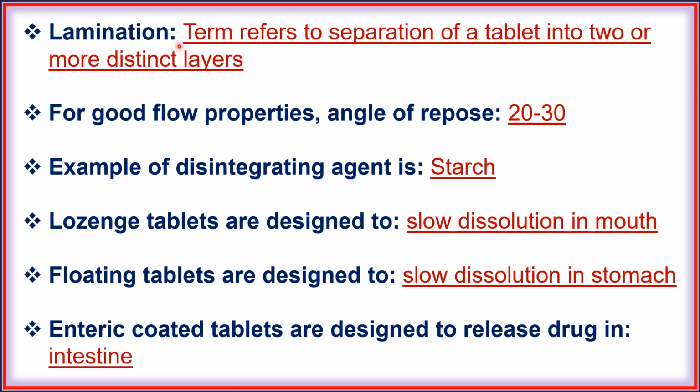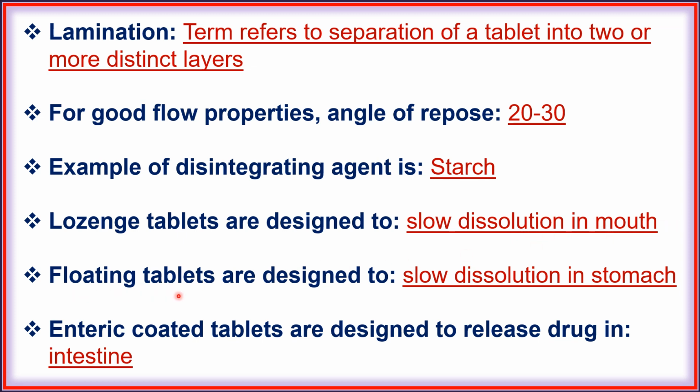Next, lamination, term refers to separation of a tablet into two or more distinct layers. Next, for good flow properties, angle of repose 20 to 30. Next, example of disintegrating agent is starch. Next, lozenge tablets are designed to slow dissolution in mouth.